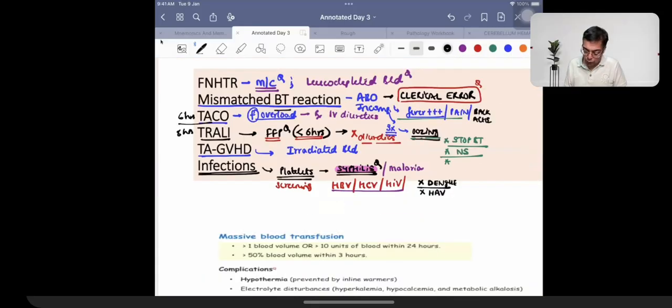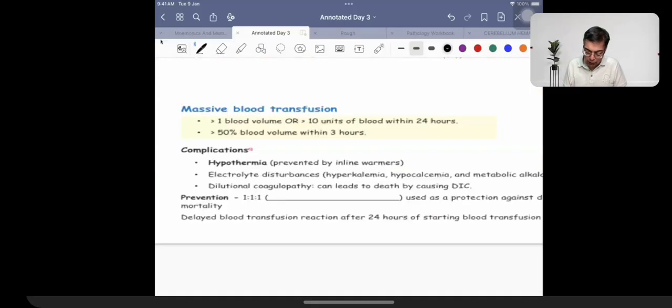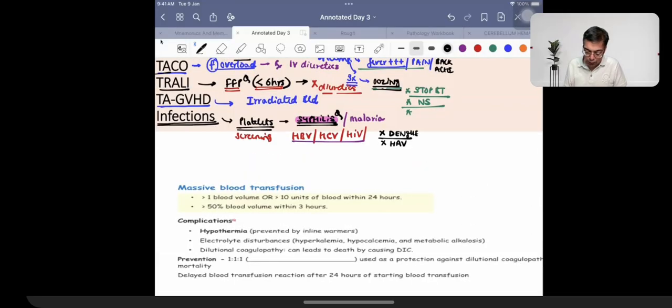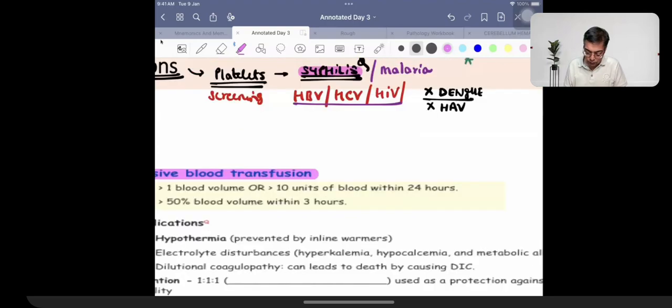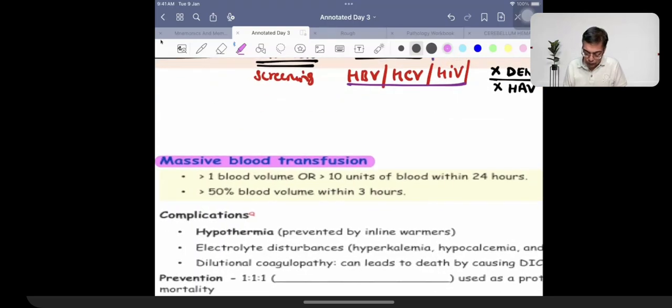Then wrapping up our discussion, this is a problem that we sometimes face in the patients, which is given the name of massive blood transfusion. So within 24 hours, you are giving almost one blood volume, which is almost like 5 liters of blood. What is the problem over here? Blood is going to be kept at a temperature of 2 to 6 degrees Celsius.